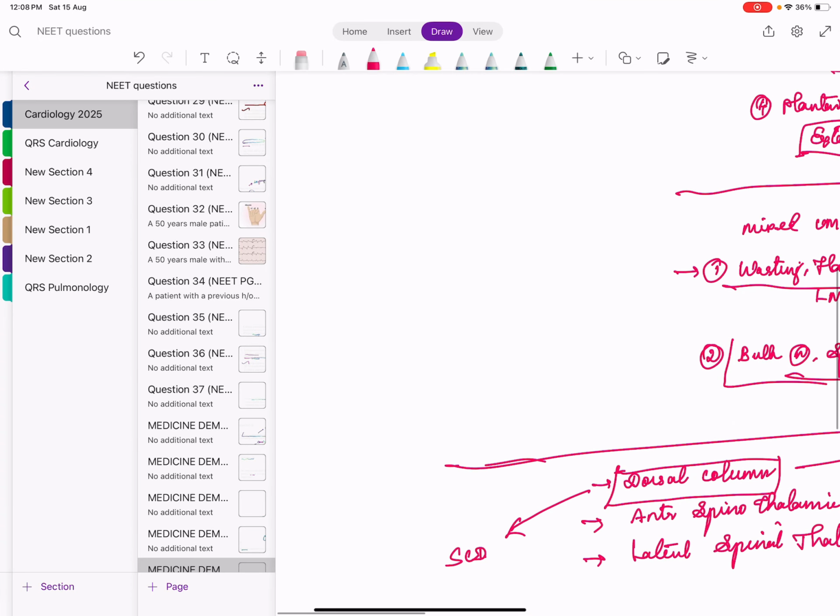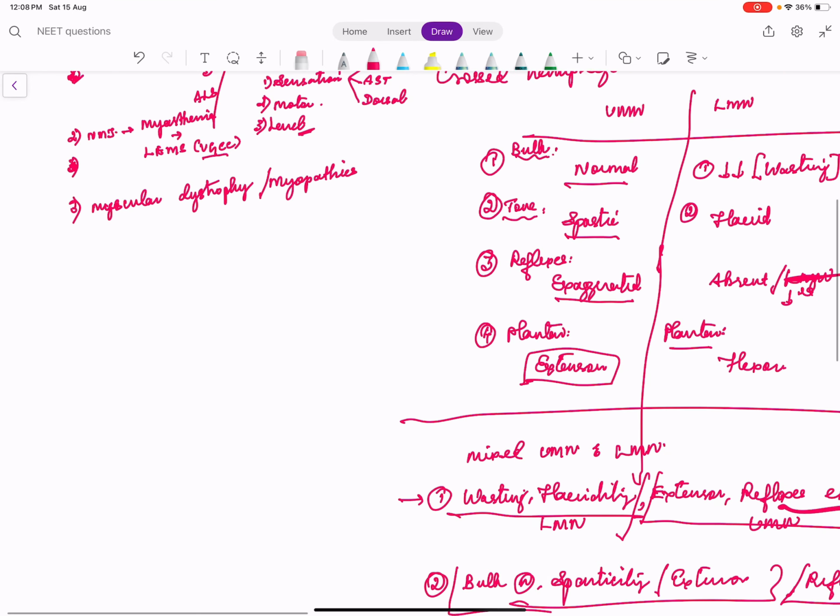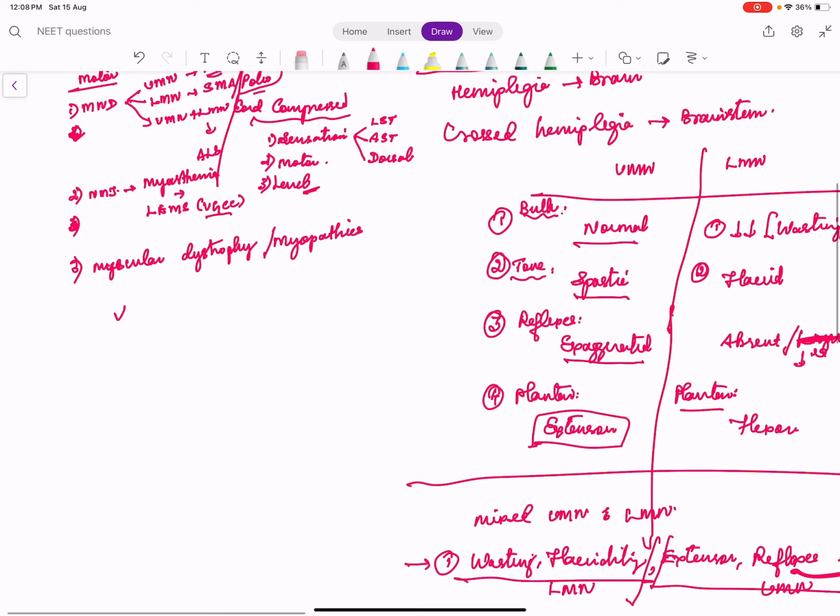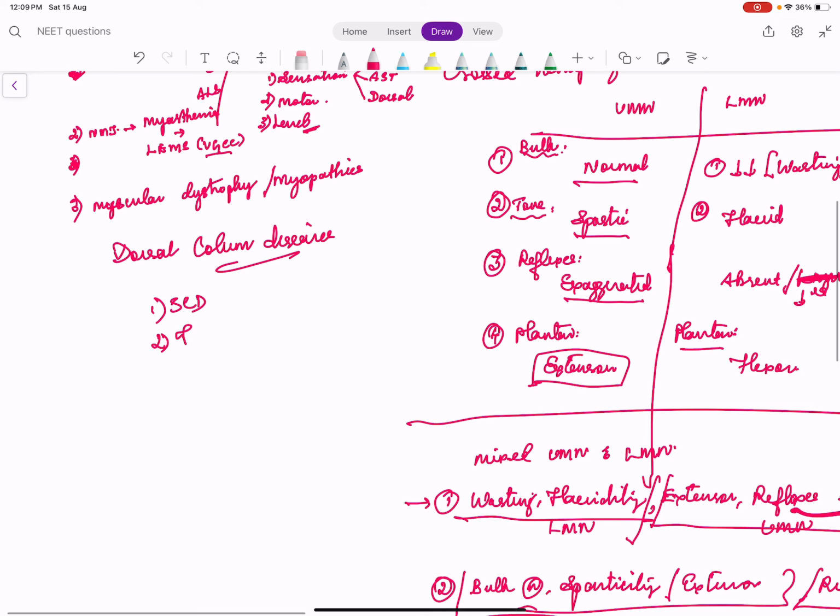There are only some diseases which involve only the dorsal column of the spinal cord. So dorsal column diseases: one is subacute combined degeneration of the spinal cord. Then we have tabes dorsalis, that is syphilis.